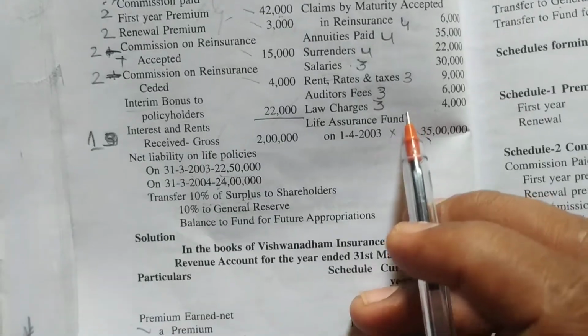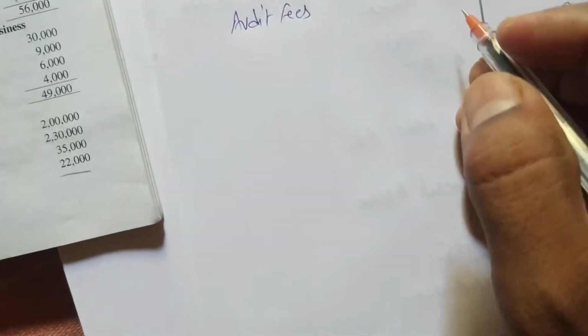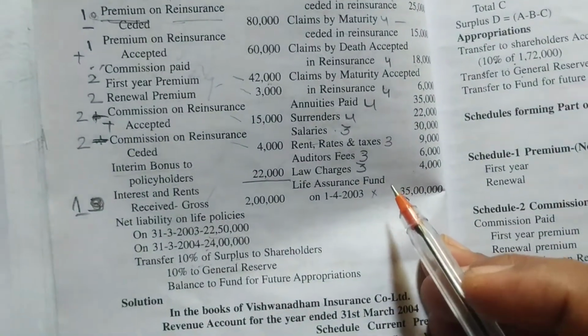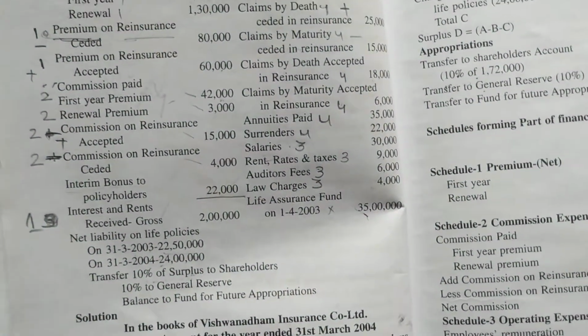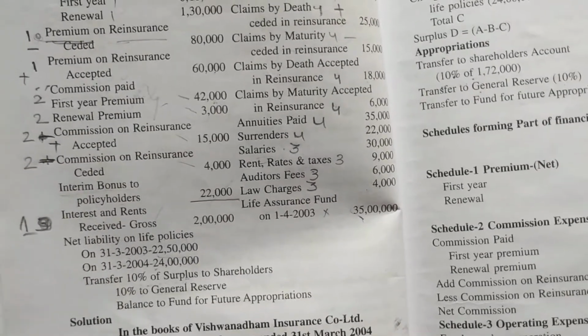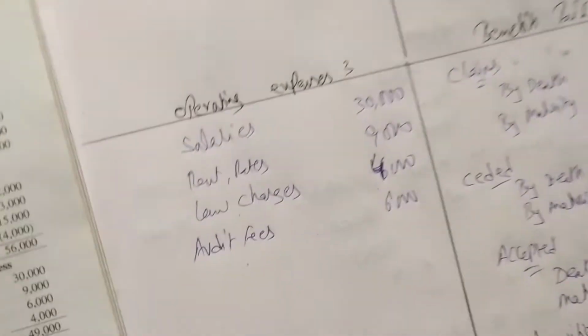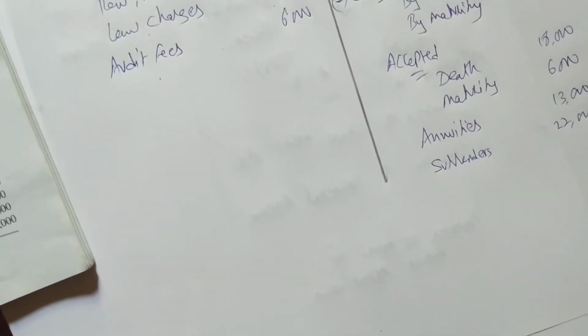Sorry, audit fees is 6, law is 4. Audit fees, we are having audit fees 6,000. Okay, so law charges also we have written 4,000. 6 is audit fees. Okay, law is 4,000. Okay, done. Okay, so we have written everything. Now ceded we have to deduct. We know ceded everywhere we are deducting ceded.